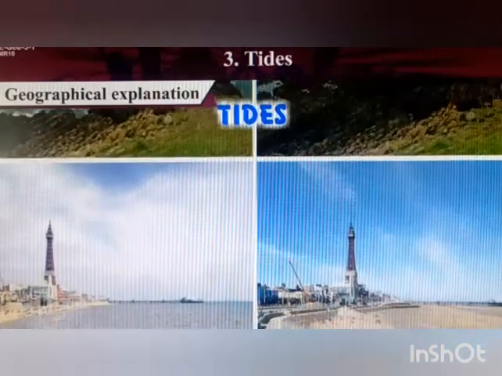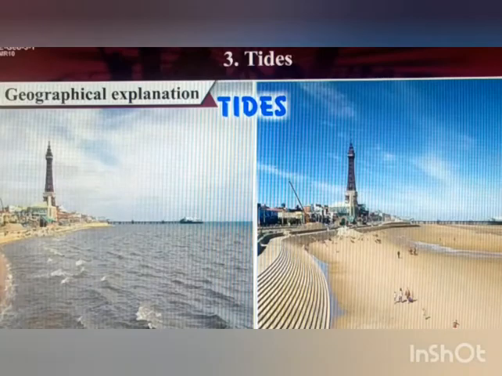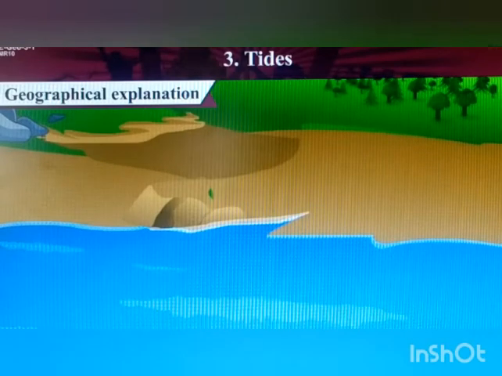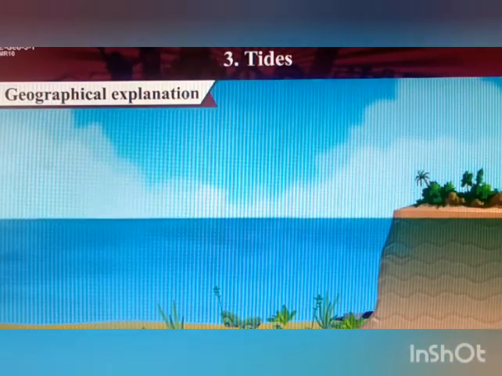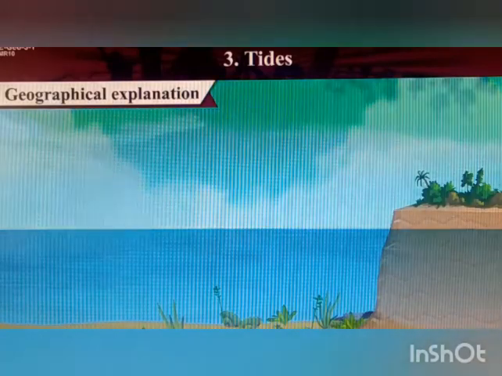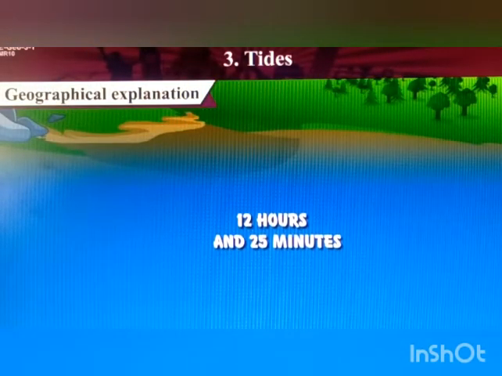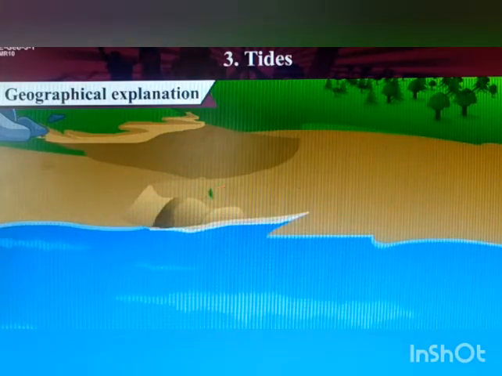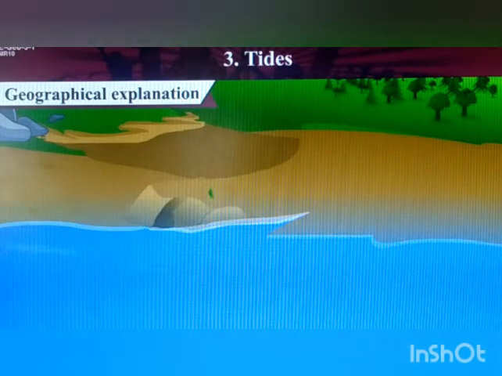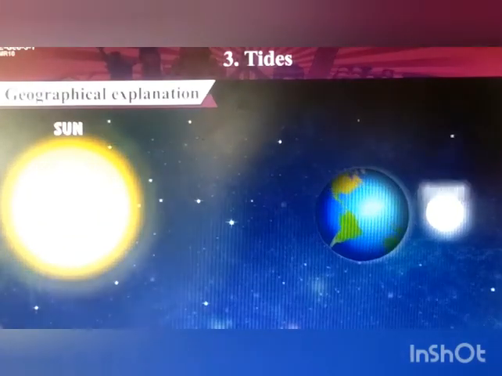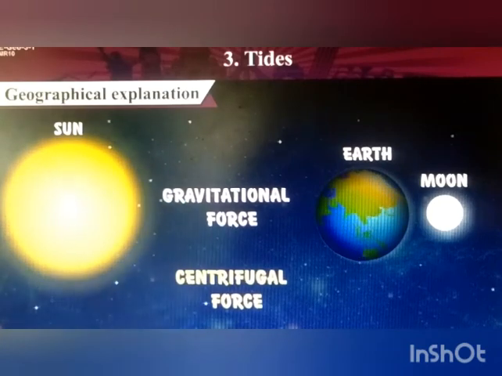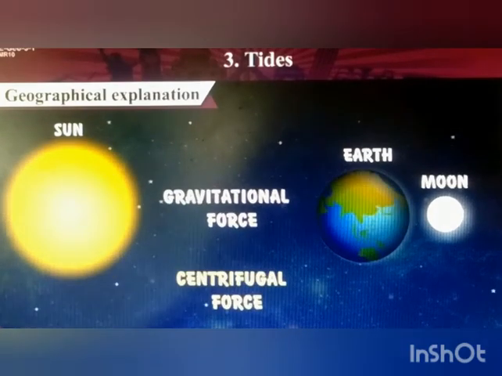So tides are the movements of the sea water occurring daily and regularly. The level of sea water changes after a specific period of time. After every 12 hours and 25 minutes, a cycle of high tide and low tide gets completed. This regularly occurring event appears to be quite simple and natural. However, it is directly related to the sun, the moon, and the earth, and the gravitational and centrifugal forces that interact between them. Interact means that take place.